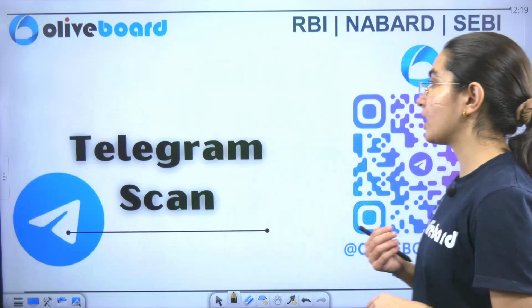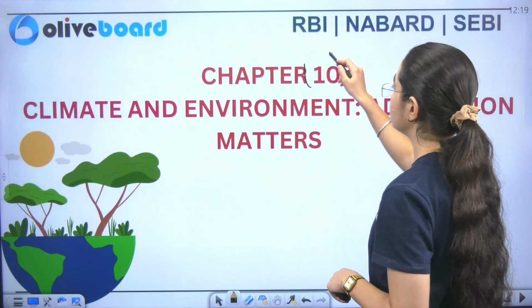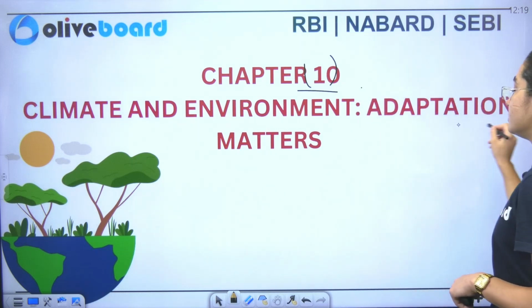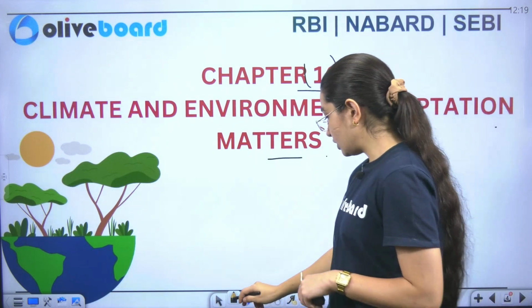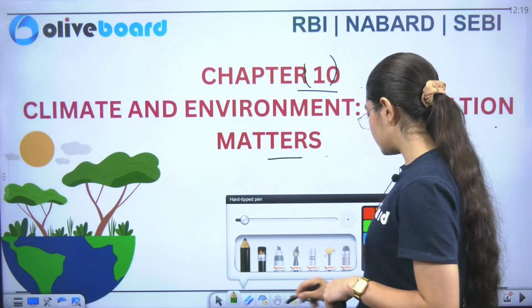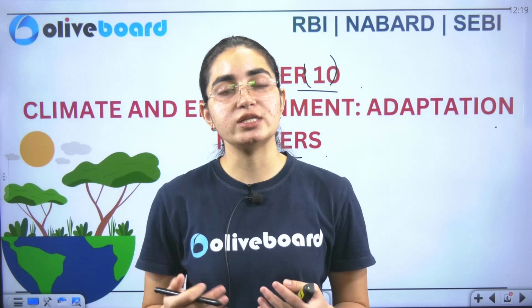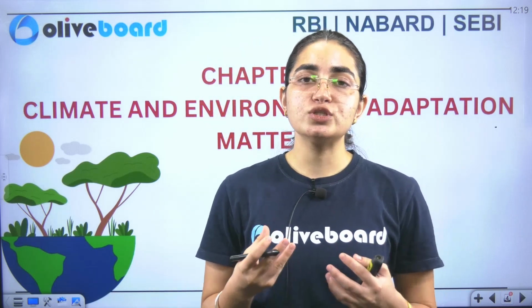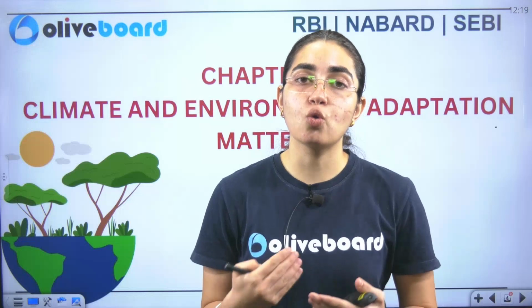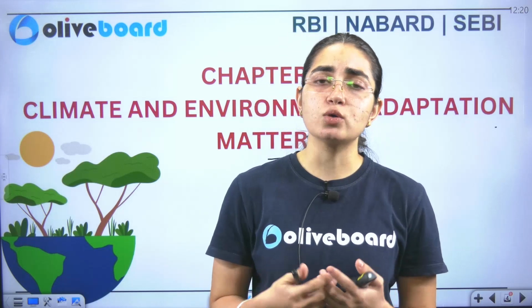So this is how you should approach it, and in today's session we'll see climate and resilience. Basically, in today's chapter we'll see the environment as well as the climate chapter and adaptation matters. Of course we'll see a lot of things associated with it. Before I jump onto this chapter, just like in every video, I'll decode the topics, schemes and terminologies that will be in this chapter.